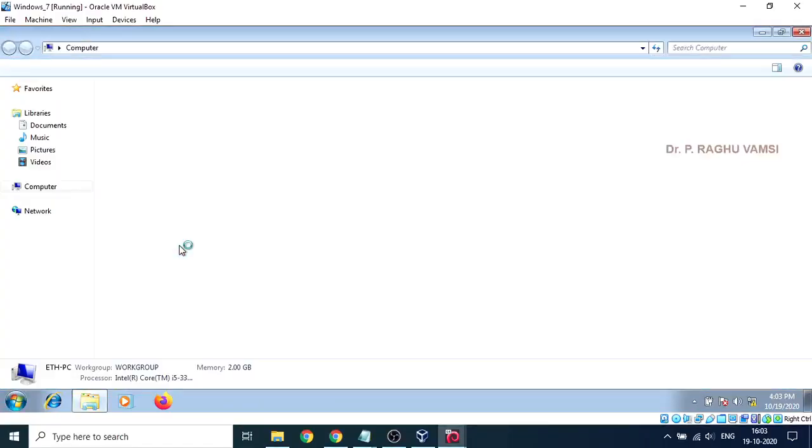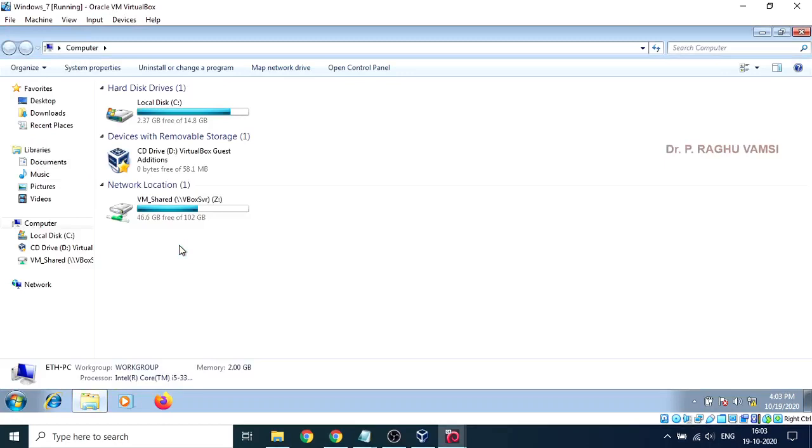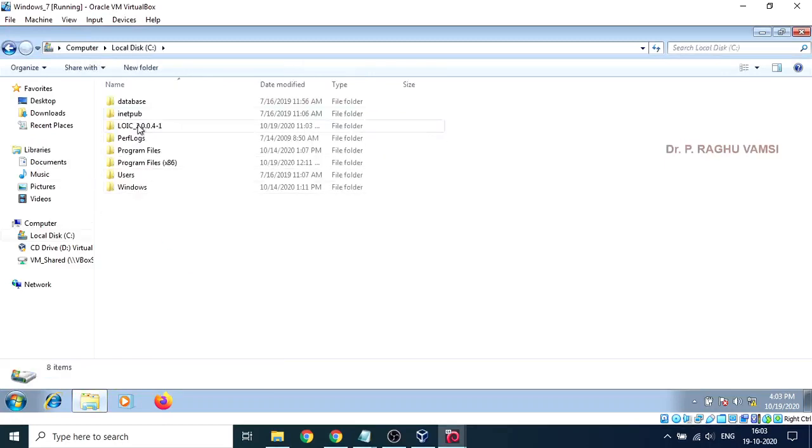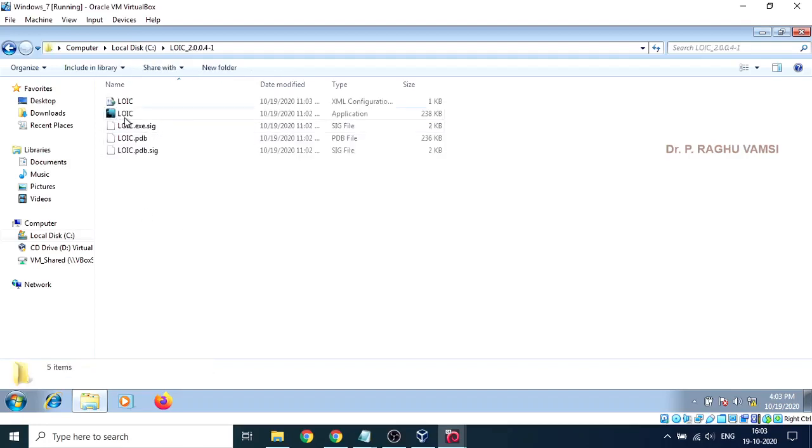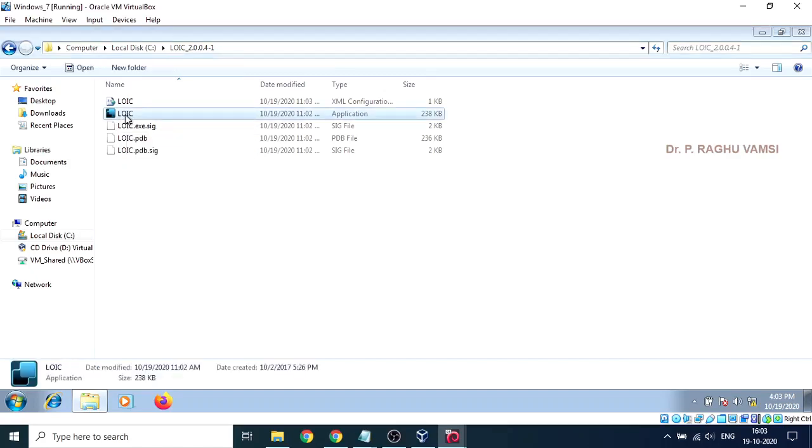It is a very small tool. You can download it, and no setup is required. There is just an executable file available in it. You just run this executable file. This is LOIC 2.0.04-1. Only a small executable file is available, and you are supposed to run it.